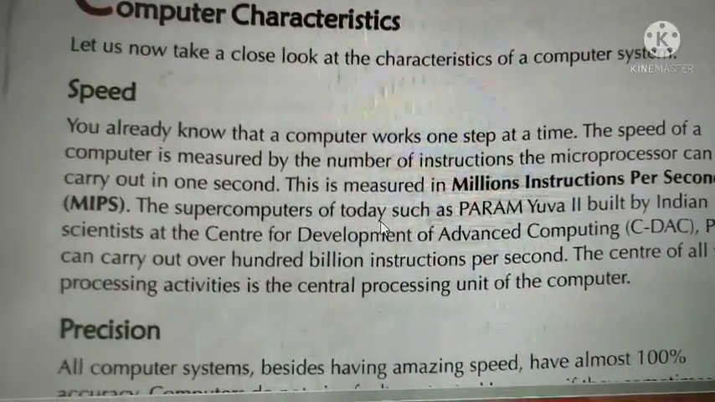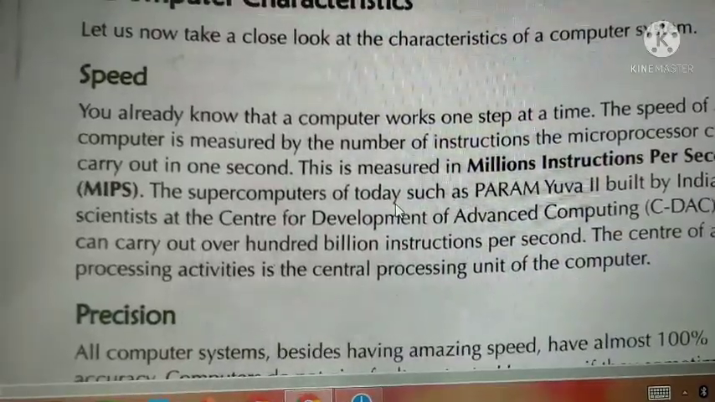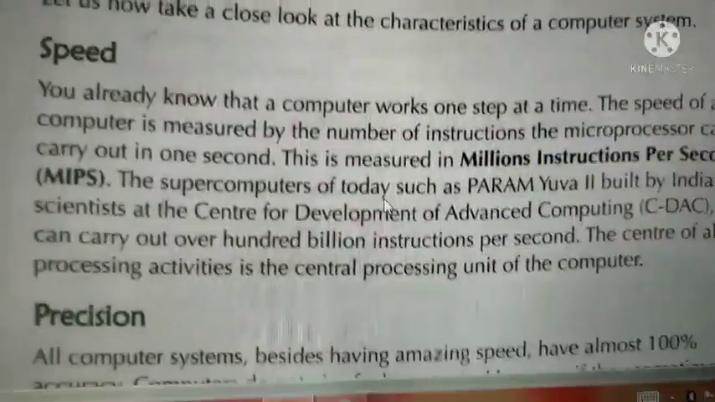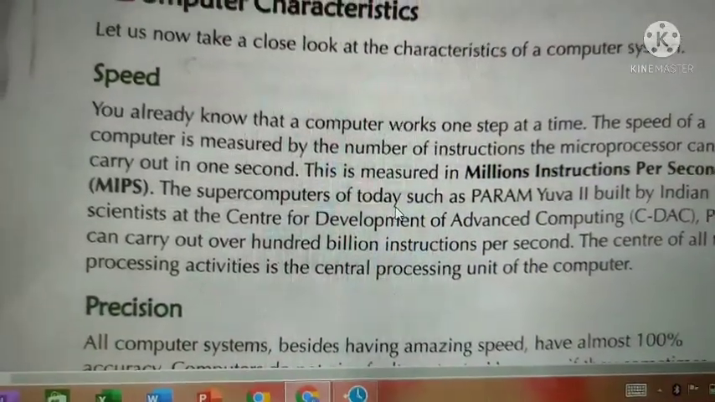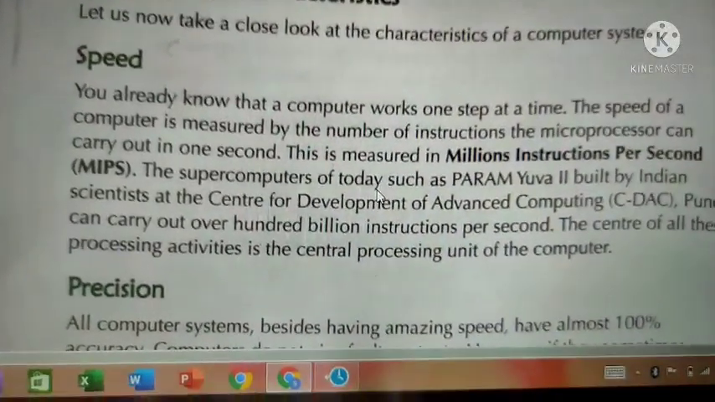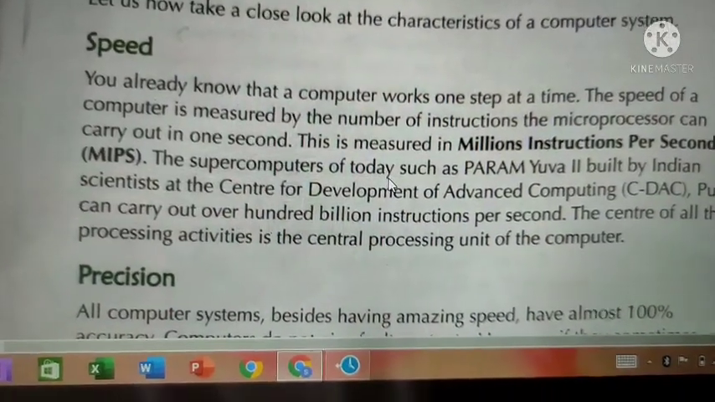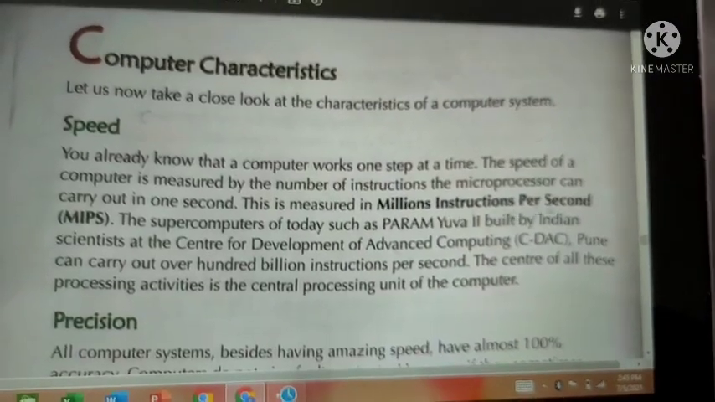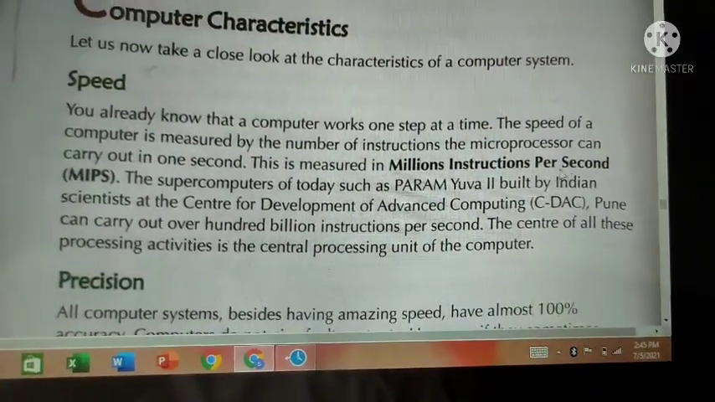The speed of a computer is measured by the number of instructions the microprocessor can carry out in 1 second. Now, how do we know in what time the computer completes its first step, and in what time it completes its second step? By doing some calculation. What type of calculation? By calculating millions of instructions per second.